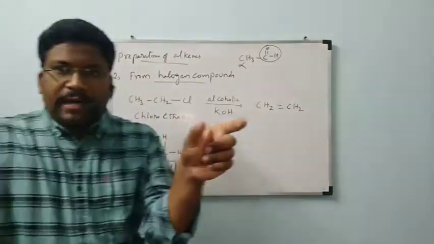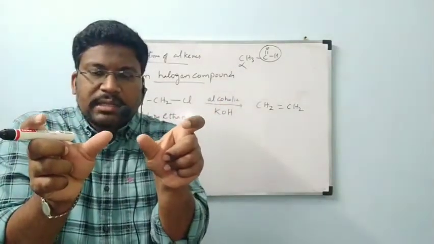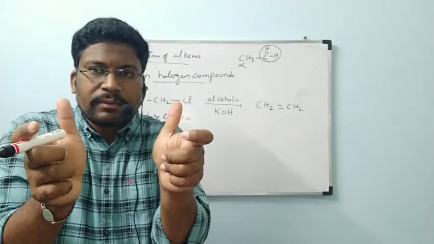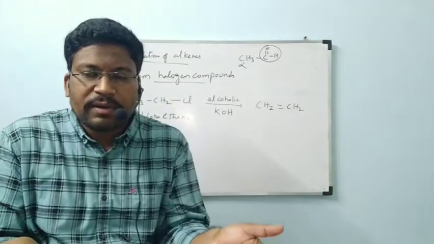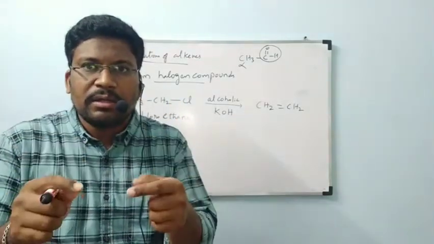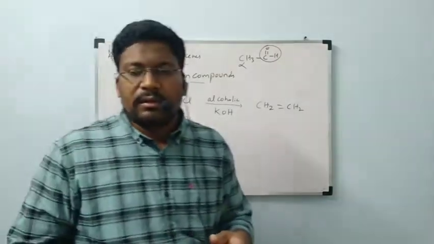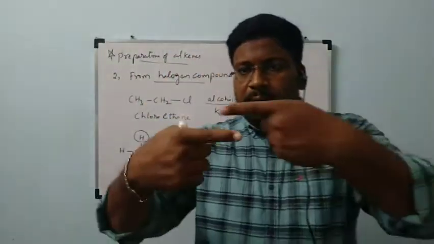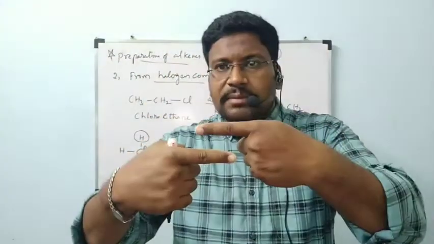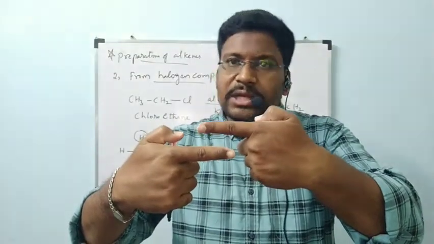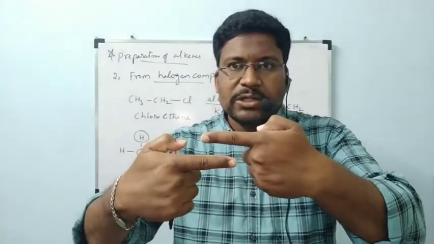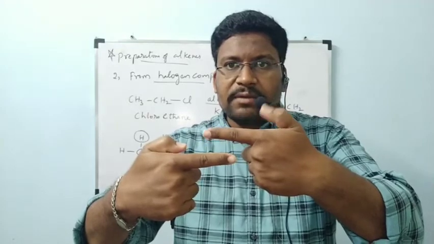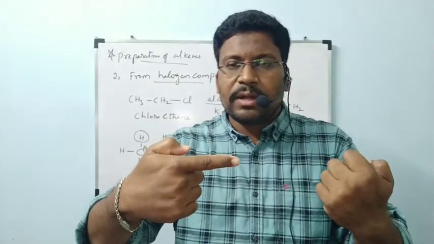See, if two atoms are added to double bonded carbons, the double bond is gone. If two atoms are removed from the carbons, we are getting a double bond, like a reverse way. One more time, a double bond is present between carbon and carbon. If we add any two atoms, previously we added hydrogen atoms, one hydrogen atom here and one there, one bond is broken.